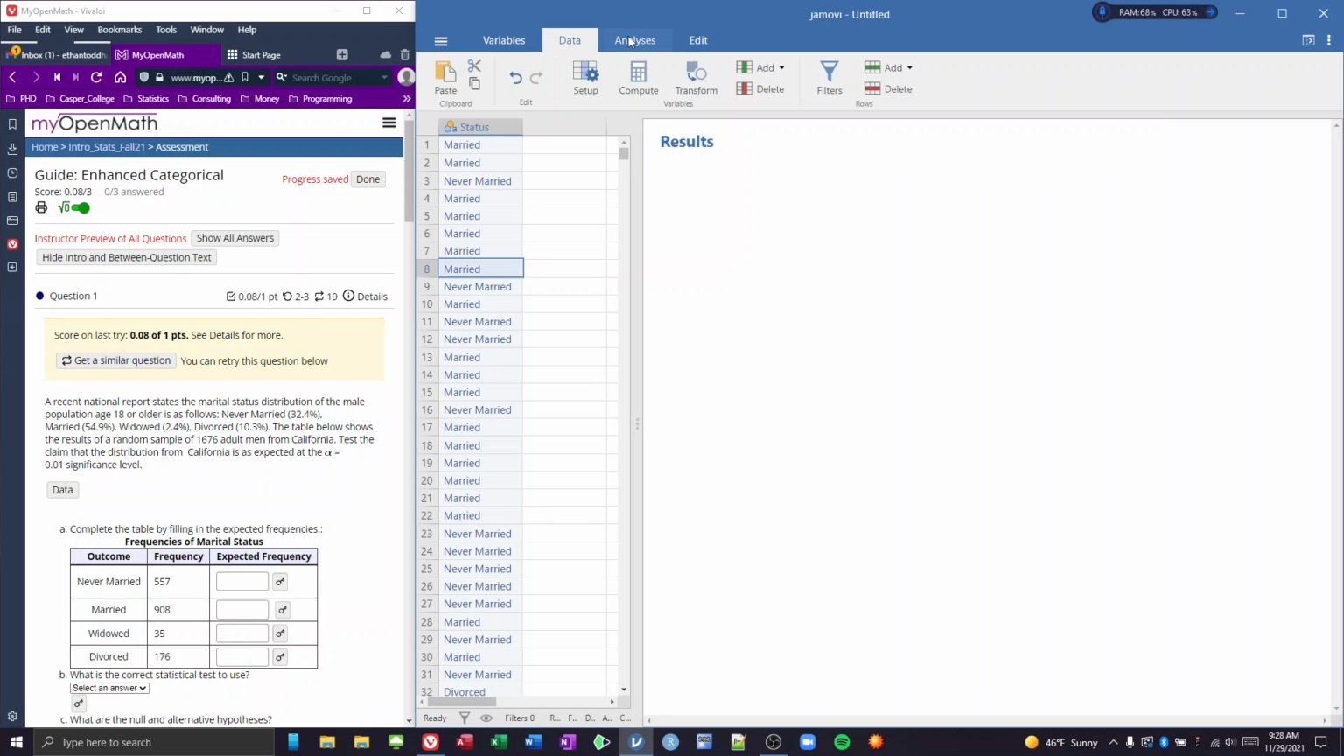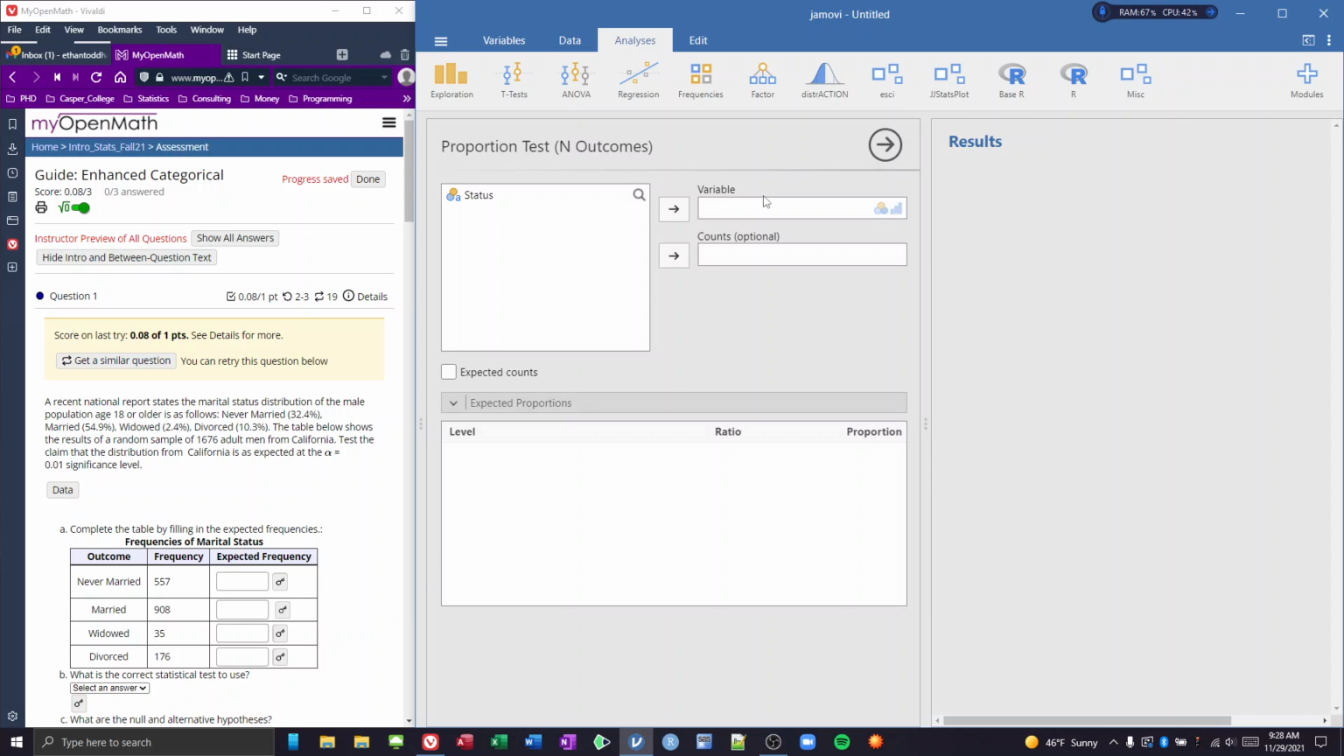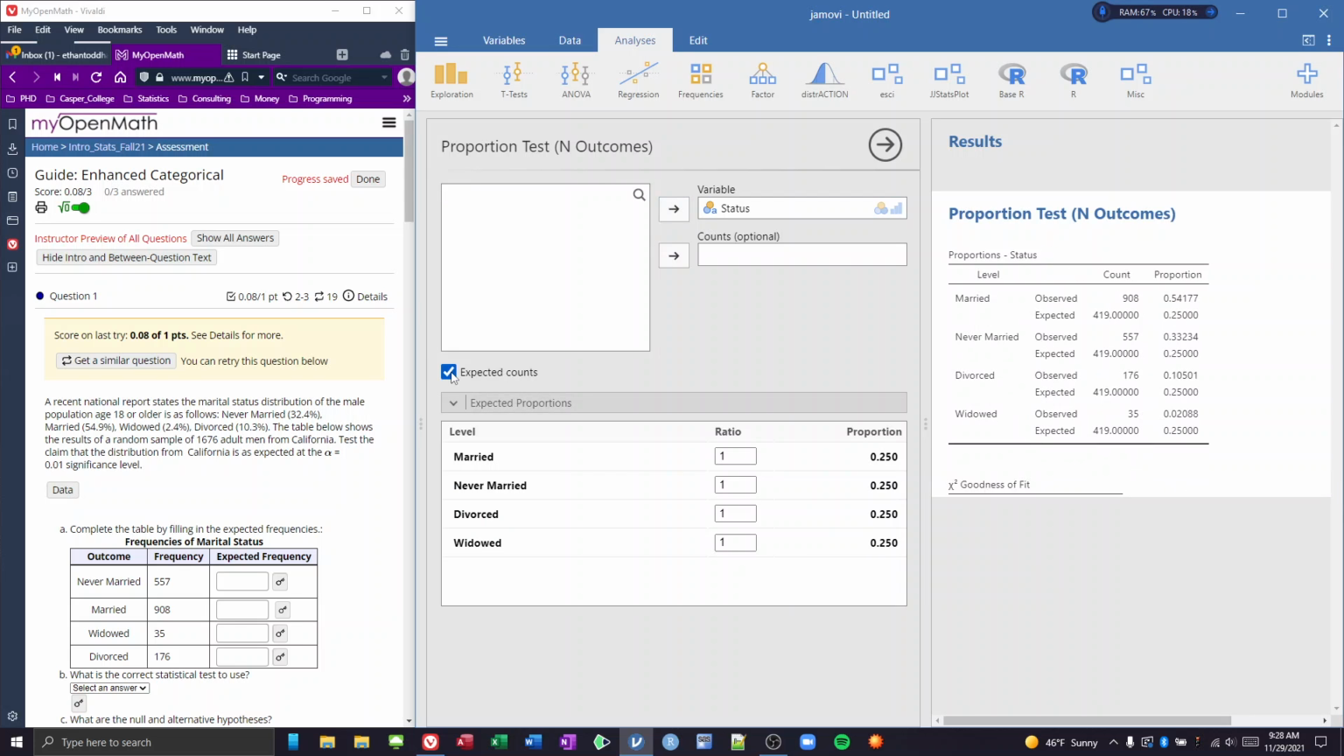So if we go to our analyses and click on frequencies, we have this chi-squared goodness of fit under our one sample proportions test. Let's go ahead and grab it. We're going to bring status over as our variable. And then notice, let's go ahead and give us our expected counts. It'll give us our expected over there. And now it gives us these proportions. Now, the baseline assumption is that they are all uniformly distributed, so we have the same number of married as the same number of never married, but that's not what we were given over here.